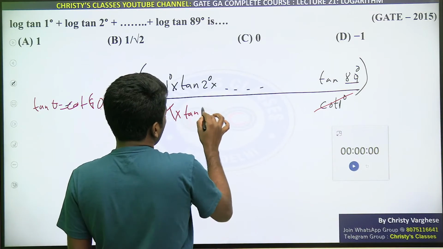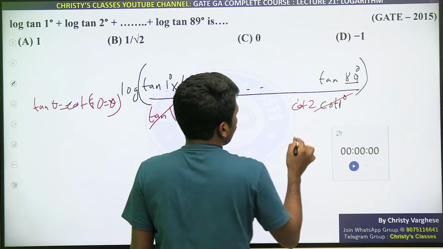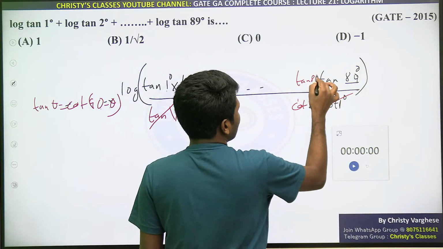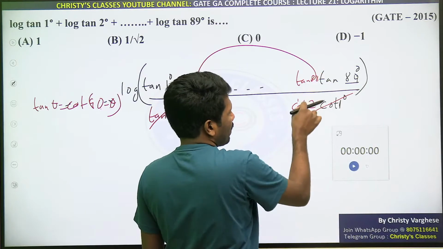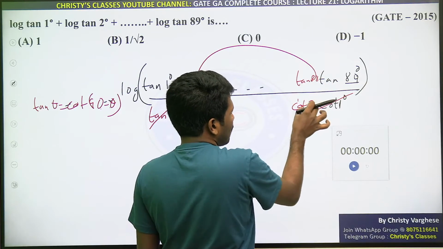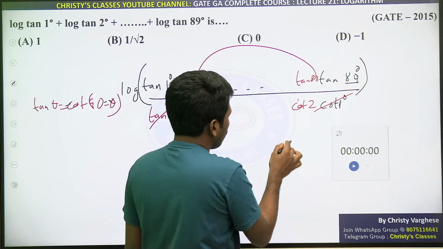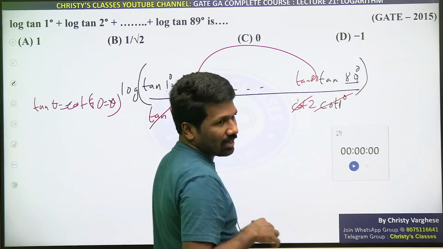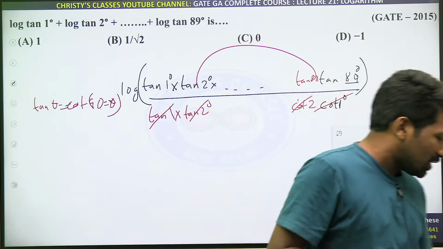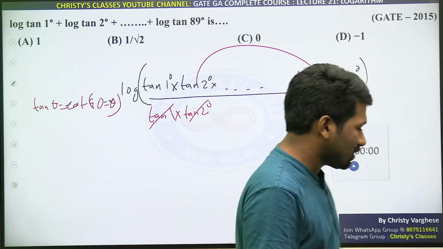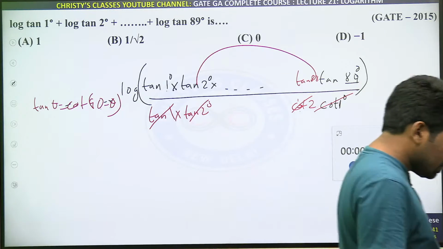Similarly, tan 2 will pair with cot 2, because there is a tan 88 here corresponding to tan 2. Tan 88 I can write as tan of 90 minus 88, sorry, cot of 90 minus 88, that is cot 2, and cot 2 is 1 by tan 2, so these two will cancel. Are you getting the point what we are doing here? Just like sequence simplification, we can simplify all other values. So what will be remaining?